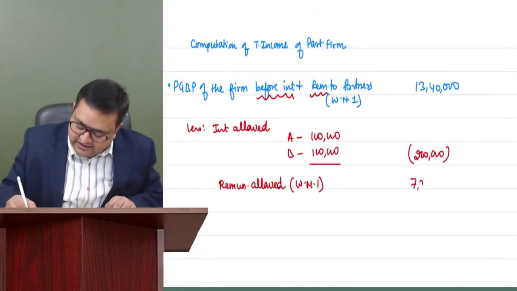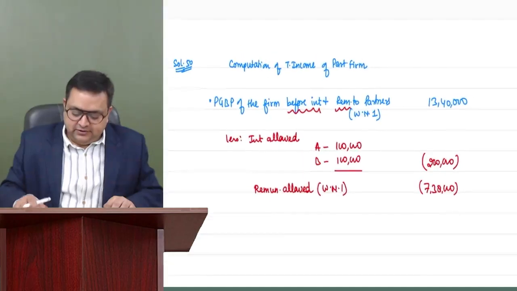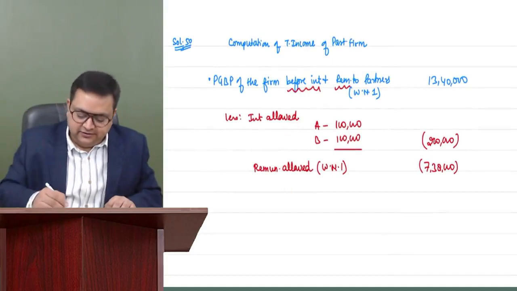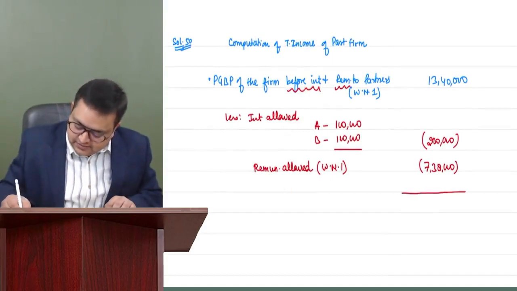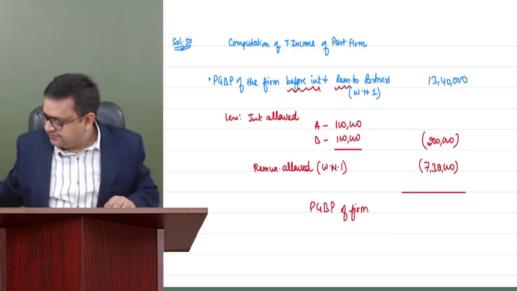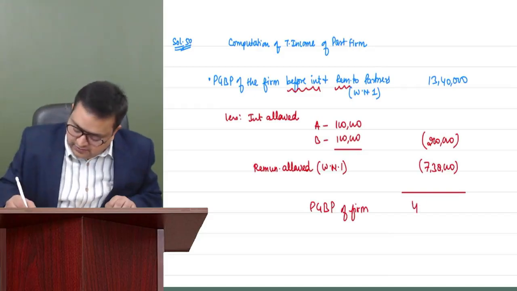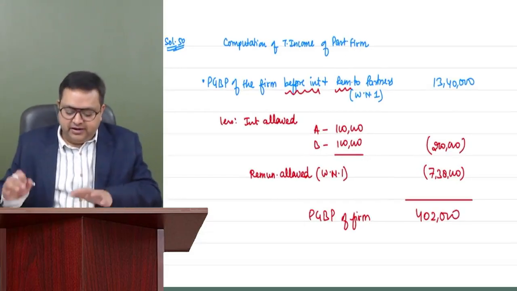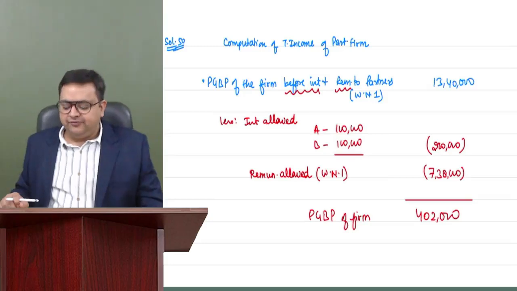So we already have PGBP before these two, and now we have deducted them. So this is the final PGBP of the firm, 4,02,000. Everybody clear till here? This is the PGBP of the firm, 4,02,000.